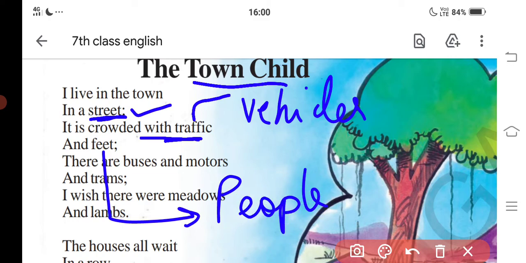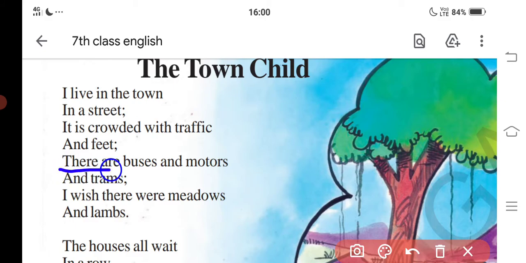Okay, next, there are buses and motors and trams. Means in the town, on the road there will be buses, lorries, cars, like that. But the town child wants to have meadows and lambs.